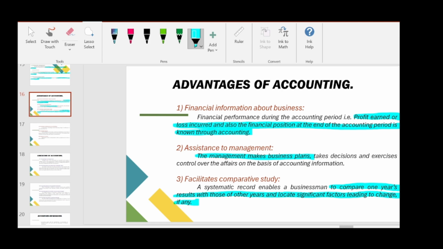We can analyze the reasons for the growth, what made a company grow suddenly, or if it is sustaining at the same level, is there any scope for its growth, or if it is declining. For example, if there is a decline in sales, we can find out the reasons behind the decline in sales. This helps the management to take good decisions. So the third advantage is it facilitates the comparative study of financial statements.